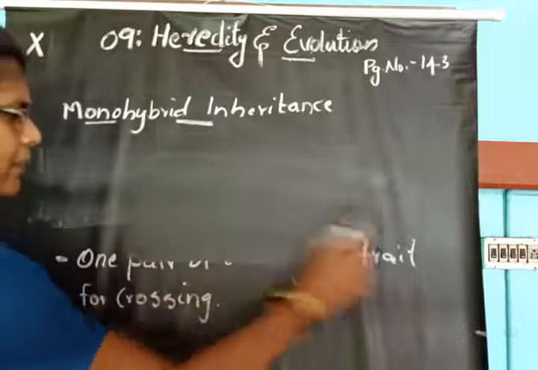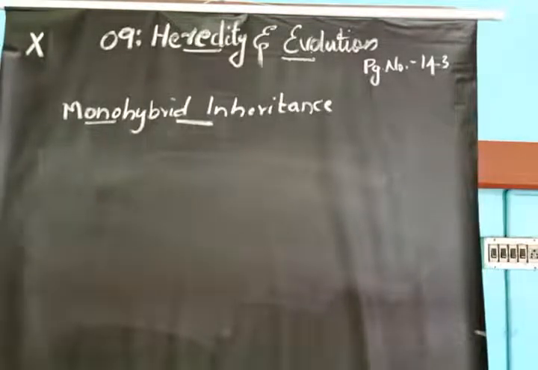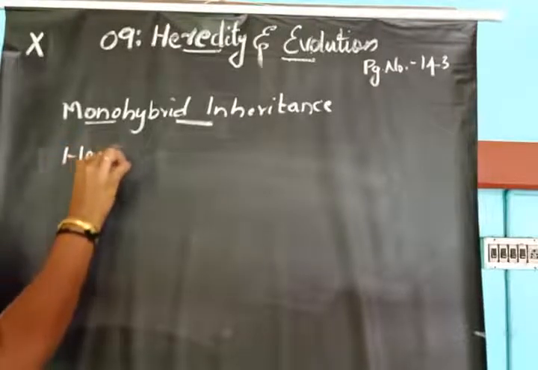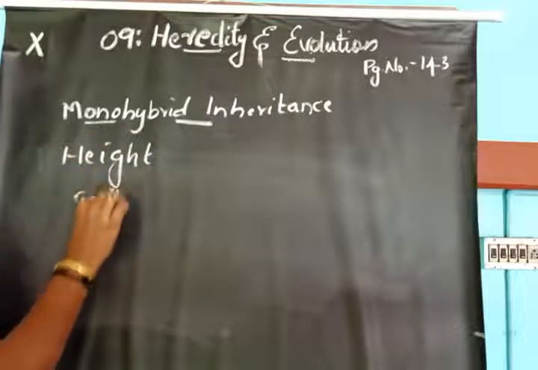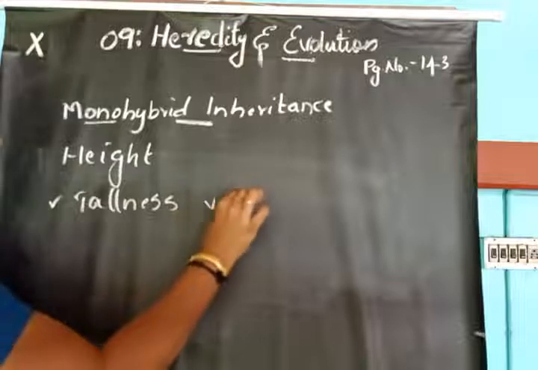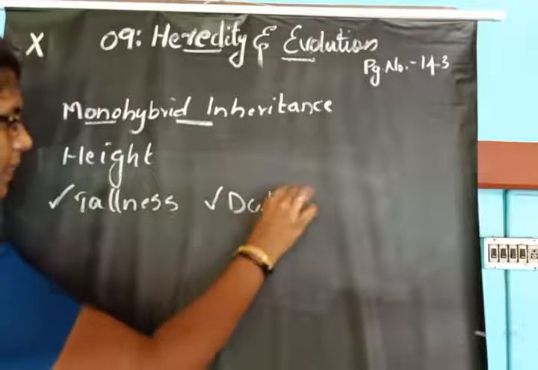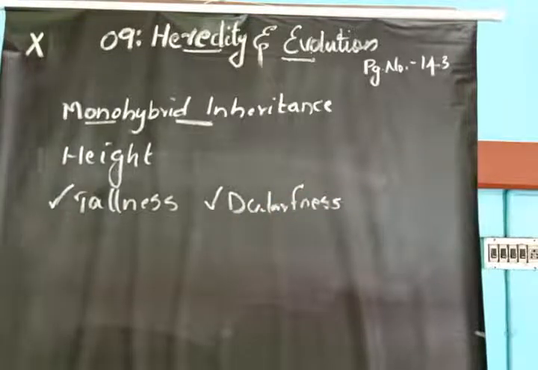So Mendel selected only a pair of contrasting characters, that is the character height and the contrasting traits tallness and dwarfness. Tallness and dwarfness are the two contrasting traits of the character height.